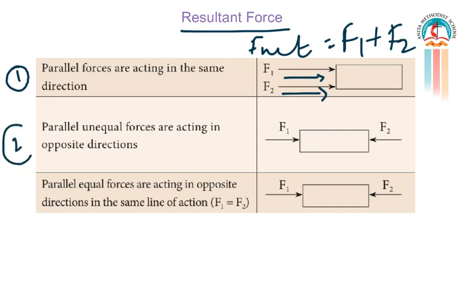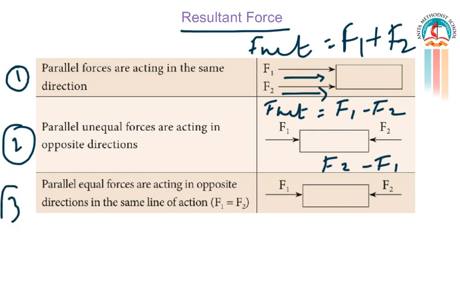In the second case, two parallel forces are acting in the opposite direction. They are unequal. So the net force will be, if F1 is greater, F1 minus F2. If F2 is greater, it will be F2 minus F1. And the net force will be along the direction of the greater force.